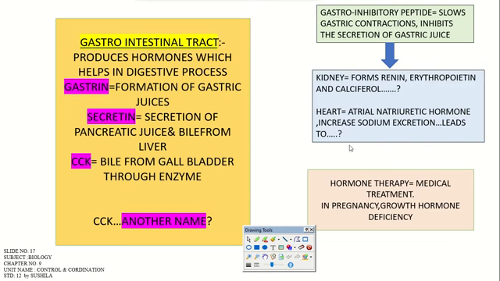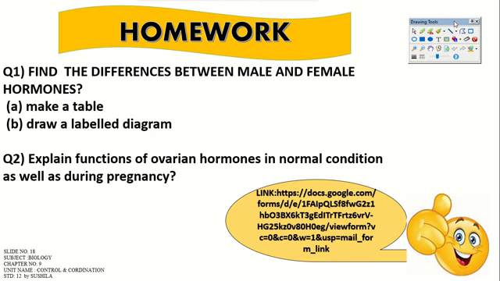Now, today we have completed our organs and their hormonal action of all the glands present in male and female bodies, that is gonads, ovaries and testes. So this is the time for your homework, under which you have to do two questions. First question is, find the differences between male and female hormones. For that, you have to make a table. And the second one, you have to draw a labelled diagram for that.